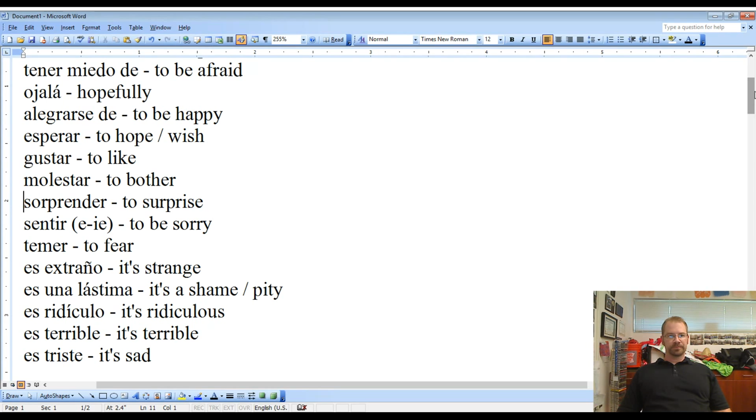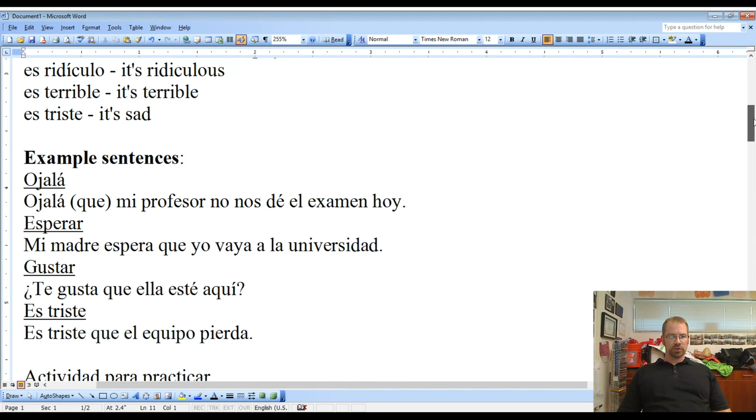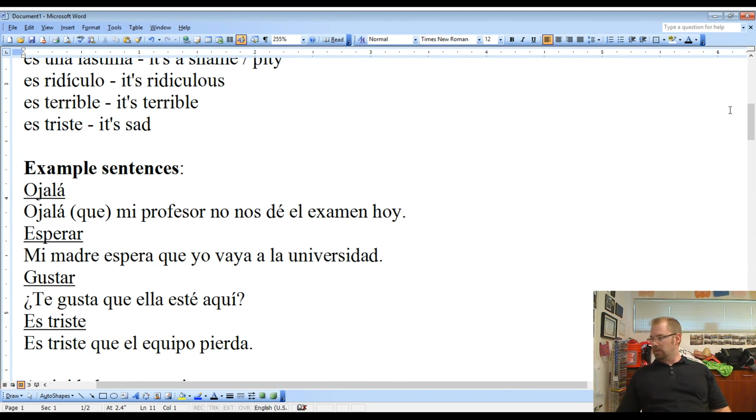So what I'm going to do for you here is show you a few examples and then give you a chance to practice. So ojalá, which is kind of like saying hopefully or I wish. Ojalá que mi profesor no nos dé el examen hoy. The reason I put the que right here in parentheses is because with ojalá, it's optional. There are very few instances when that que is optional, but this is one of them. For the rest of them, you need to have it on there.